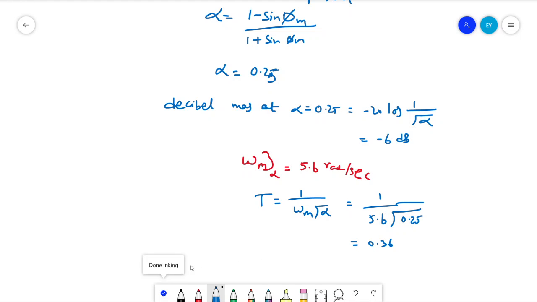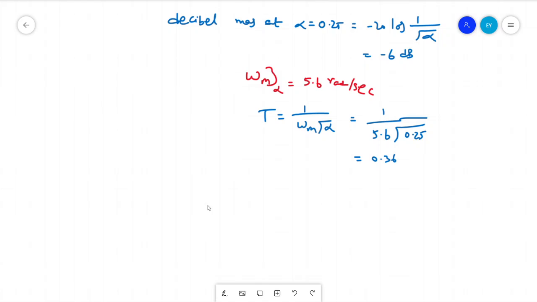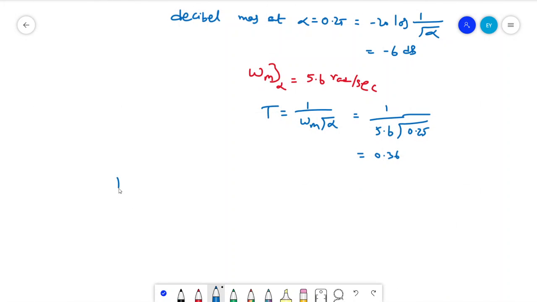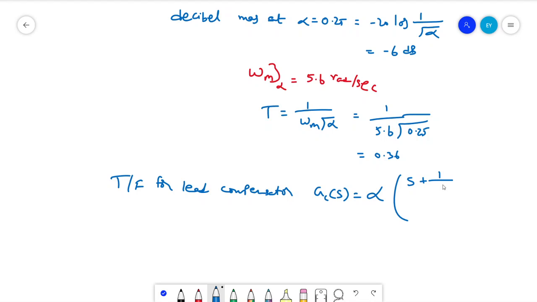Therefore the transfer function for the lead compensator is given as Gc(s) equal to alpha into (s plus 1 by T) divided by (s plus 1 by alpha T).